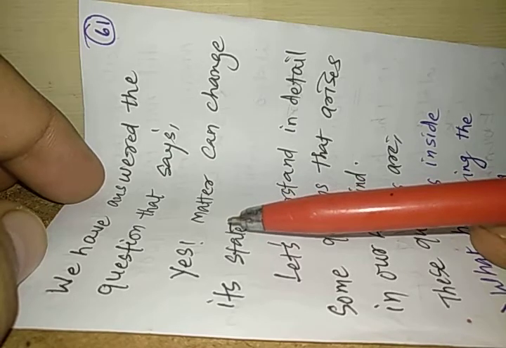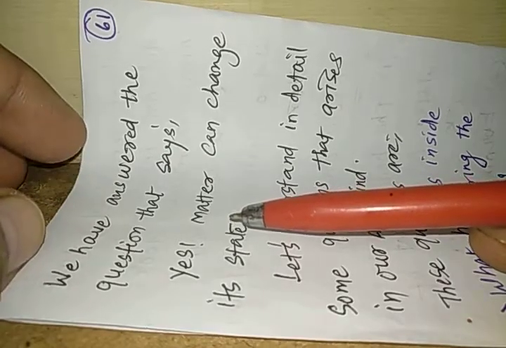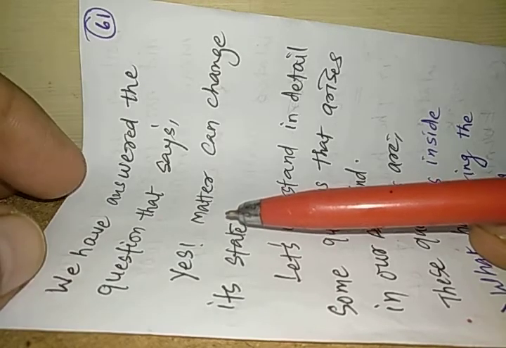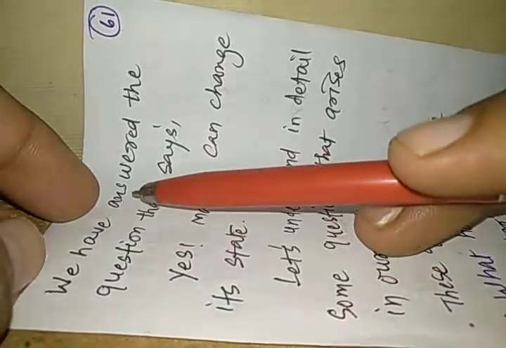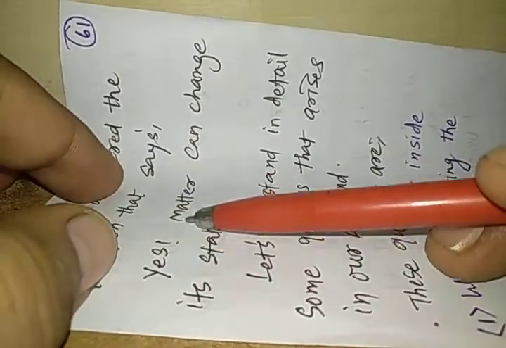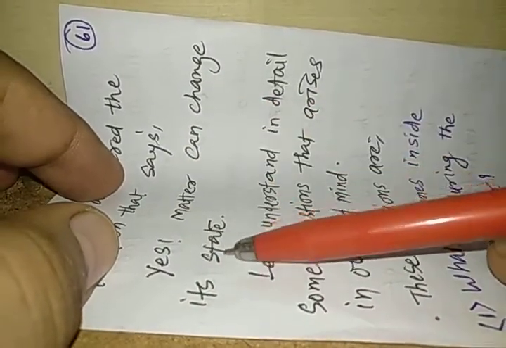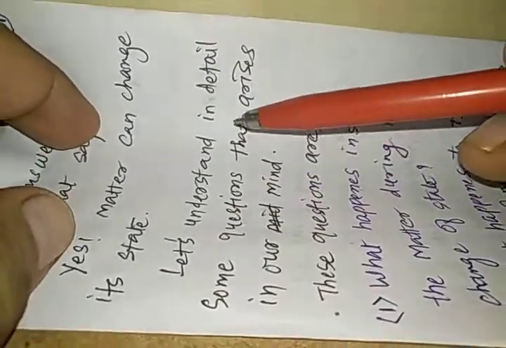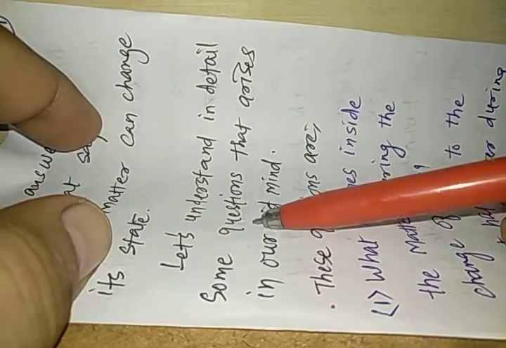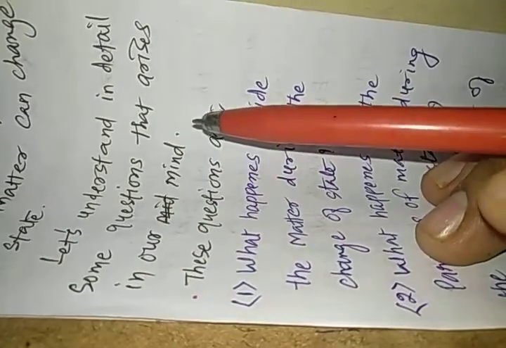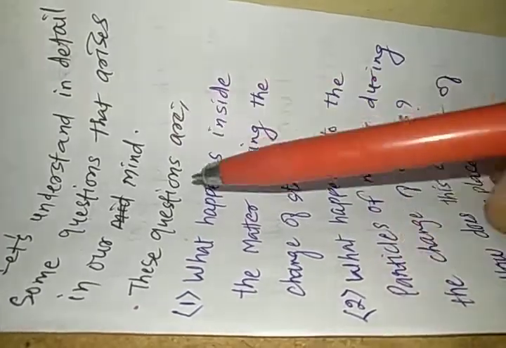Yesterday we studied the activity that explains the melting point and boiling point of water. Let us try to understand more about this melting and boiling in detail. We have answered the question that says yes, matter can change its state. Let's understand in detail some questions that arise in our mind. Let us see what those questions are.